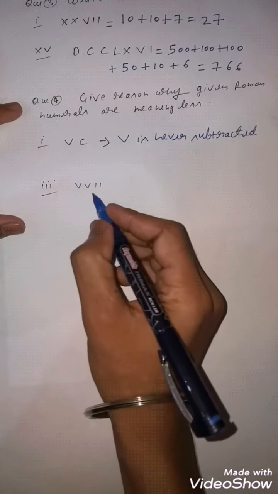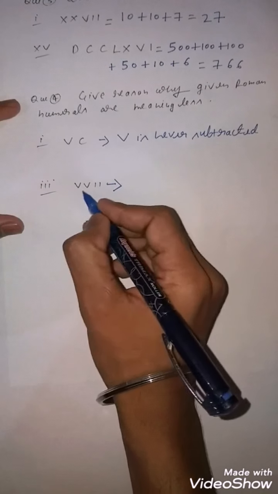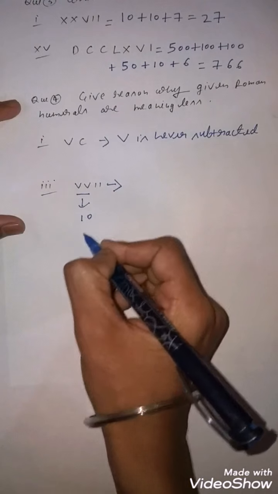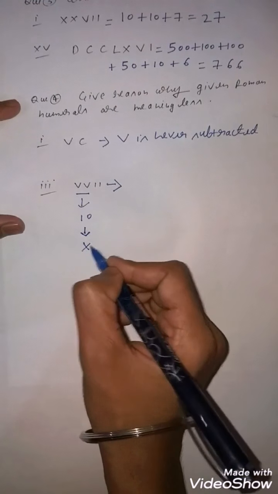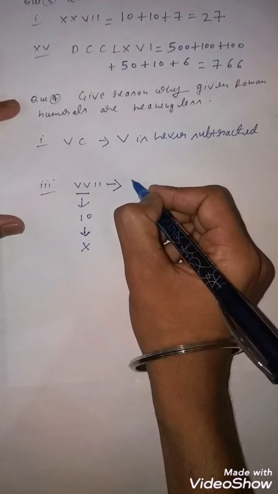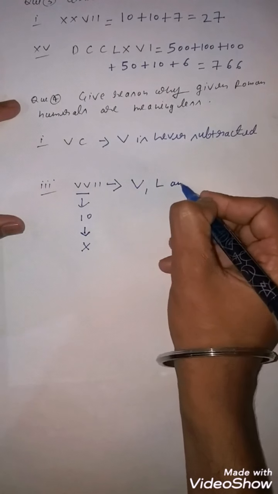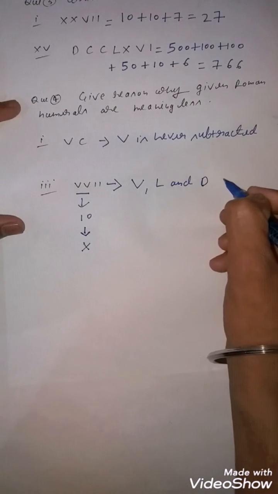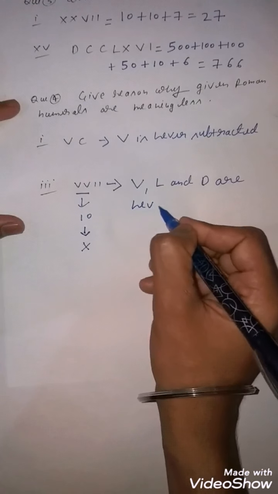Now this is VV and 2 times I. So you will say, sir, this is 10, but this is incorrect. You know that the correct form of 10 is this one. So this is incorrect. So what is the reason for this? You know that V, L and D are never repeated.